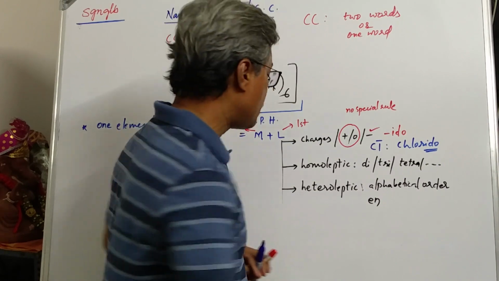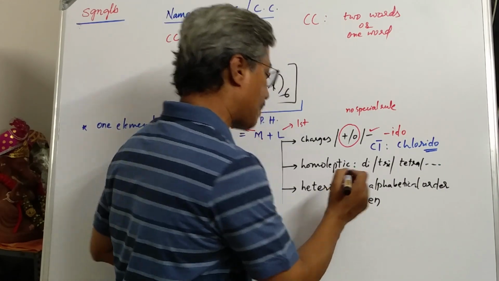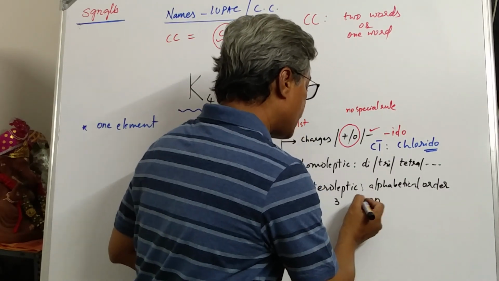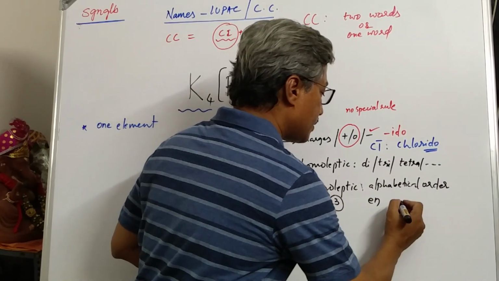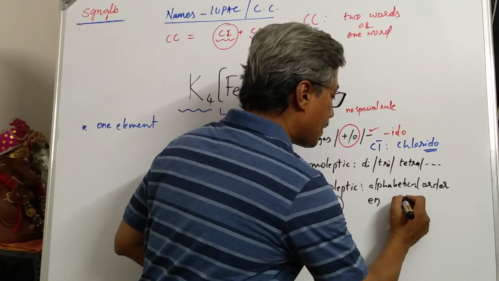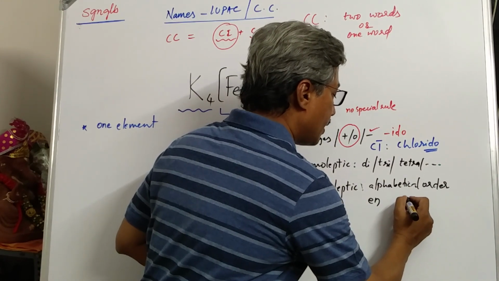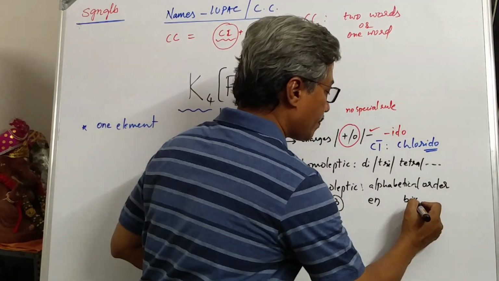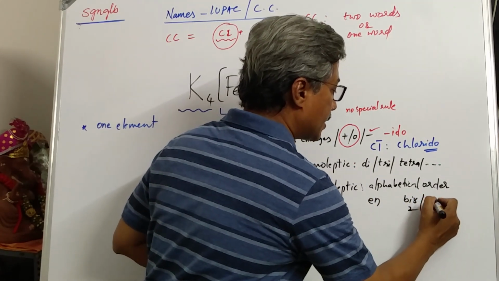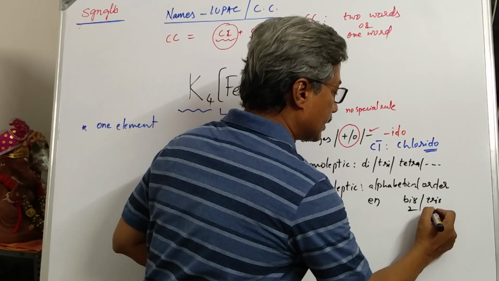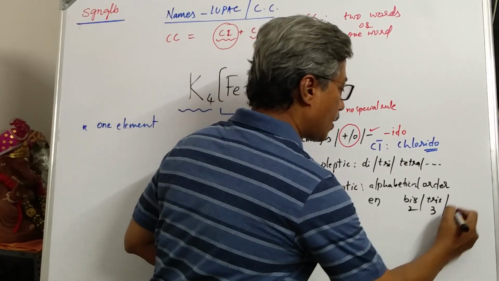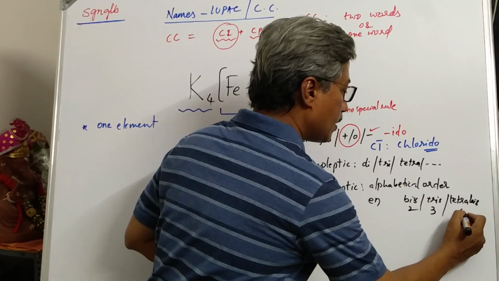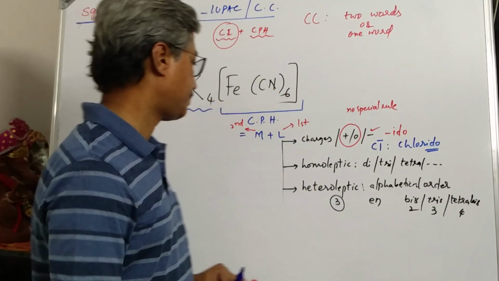And if it appears more than one time, say 3 times in the formula, then it can be represented by using some special prefixes. Say bis for 2 times appearance, tris for 3 times appearance, or tetrakis for 4 times appearance.